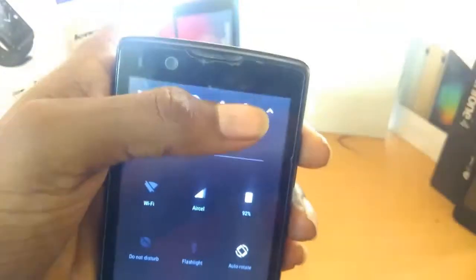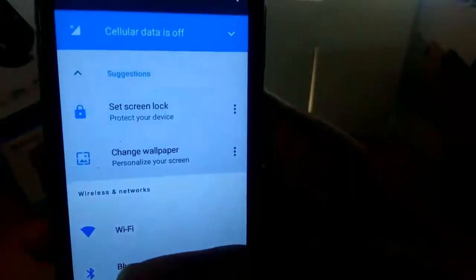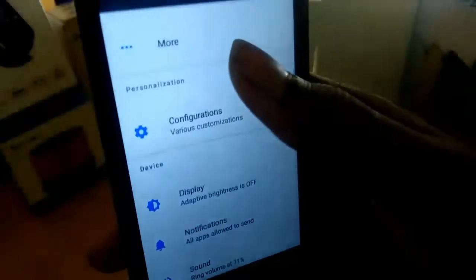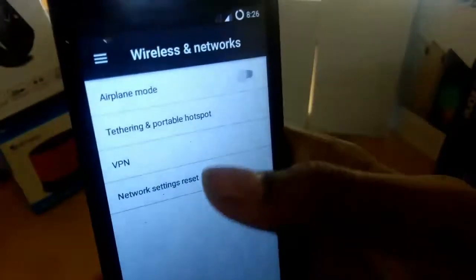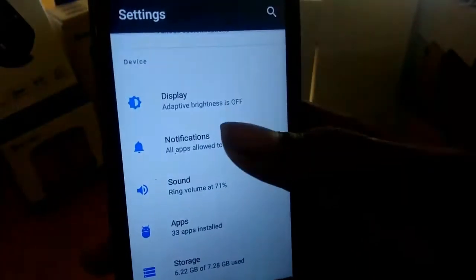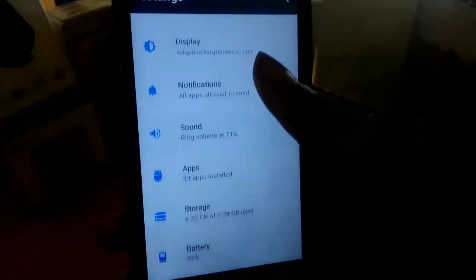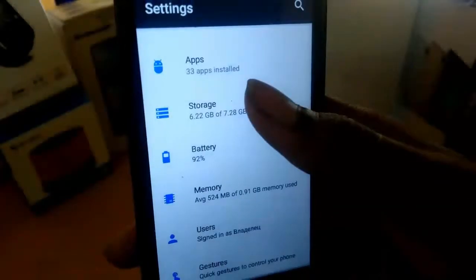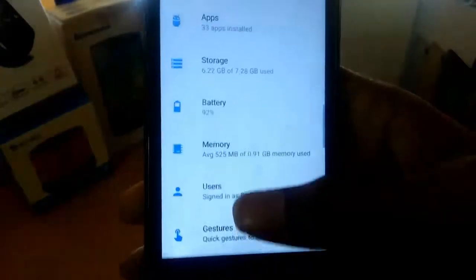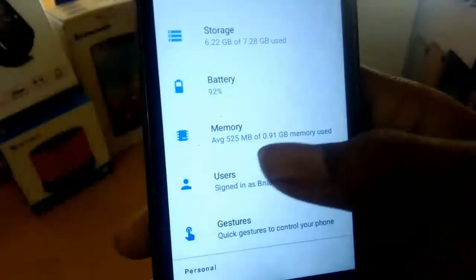I'll just open the settings for you. Screen lock, wallpaper change. Let's check out what now we get. This is the same thing which was there on the device. Hey, the storage. Okay, this is in Russian.